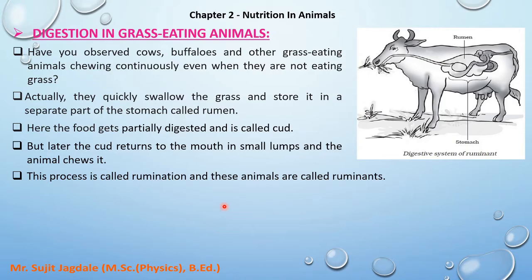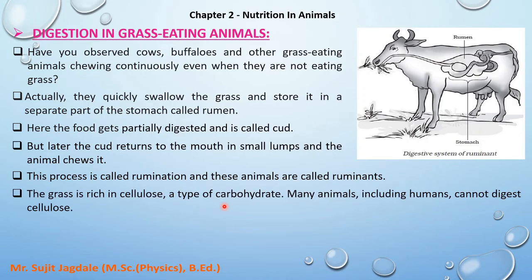Just remember, those animals which carry out the process of rumination are referred to as ruminants. For example, cow, buffalo. Now the grass is actually rich in cellulose, which is a type of carbohydrate. Already we have seen that carbohydrate is a very complex substance.